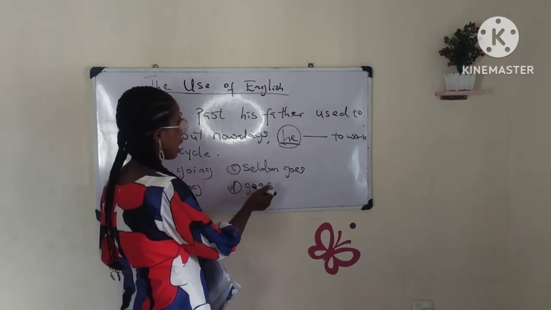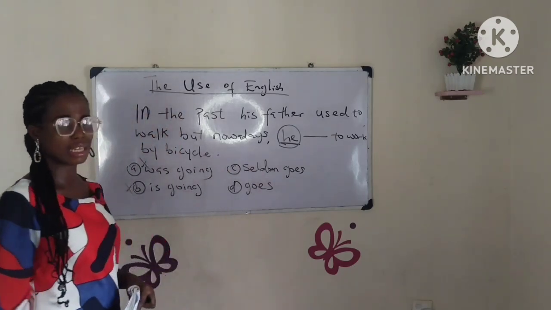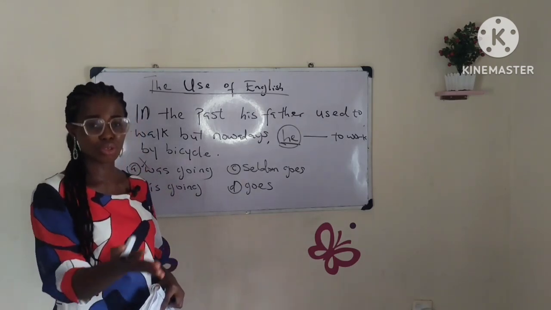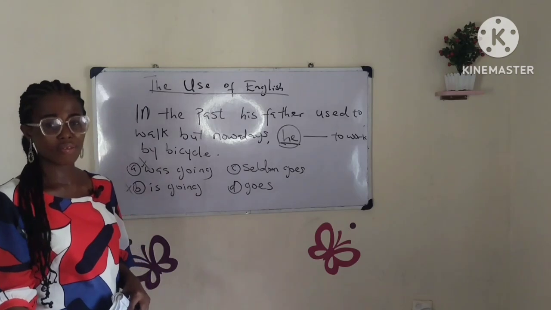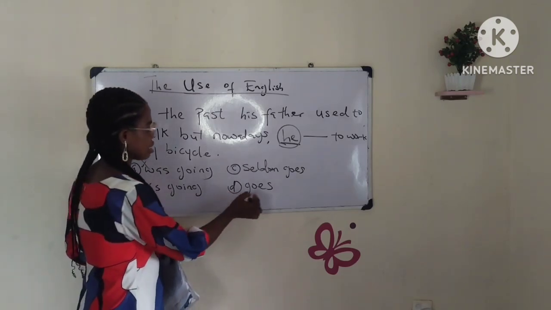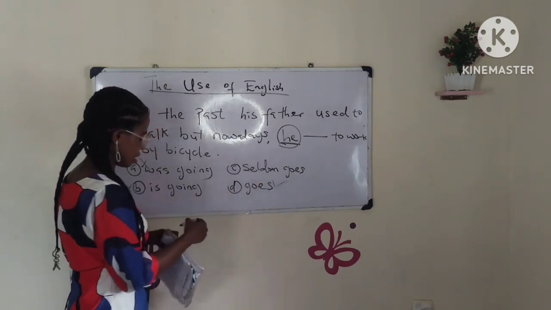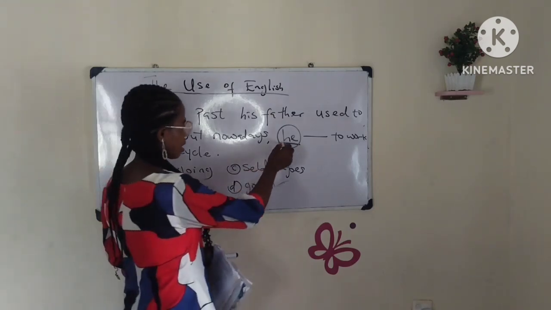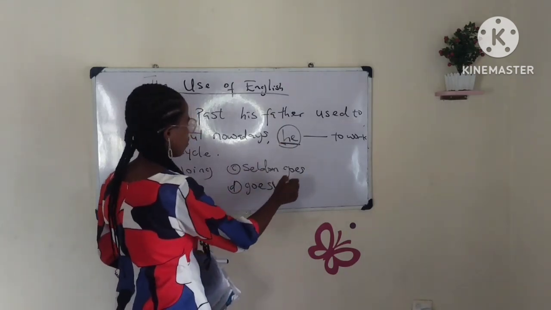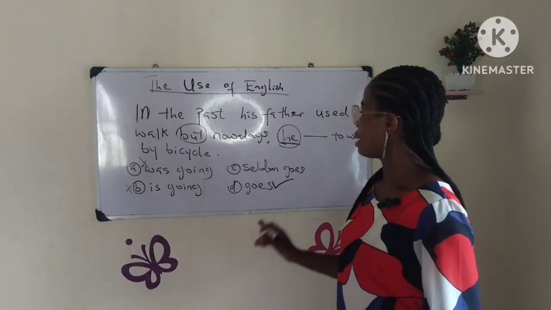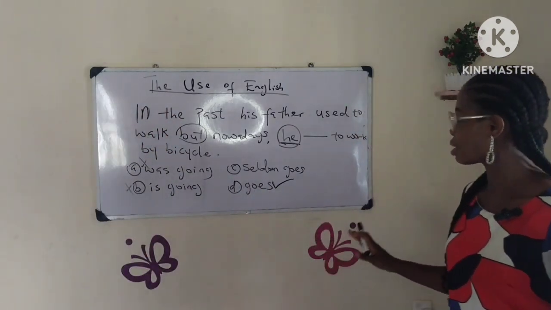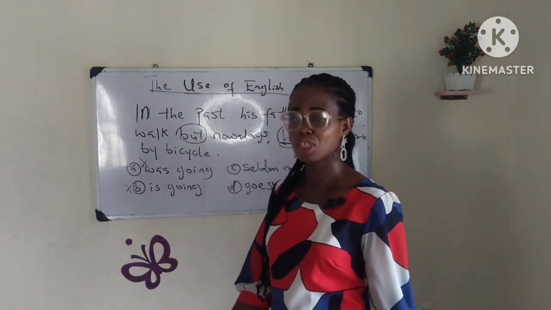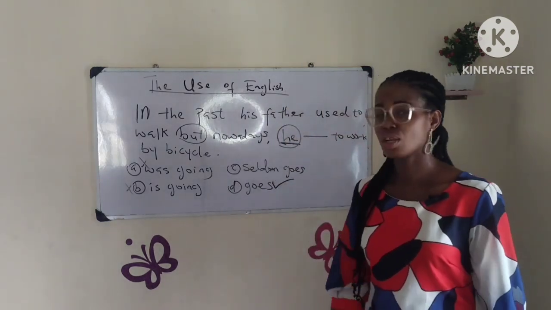Now we have option C and option D. We have seldom goes and goes. So which one is the correct answer? Like I said, when you want to make a sentence in the simple present tense, what you simply do is use subject plus the base form of the verb. So this is the correct answer. Subject plus base form of the verb, goes. In the past his father used to walk, but nowadays he goes to work by bicycle. So option D is the correct answer.